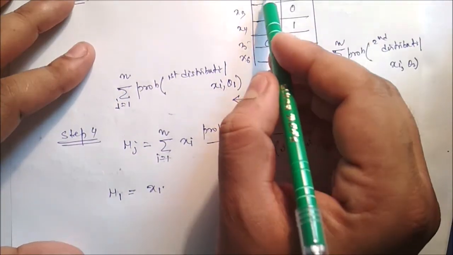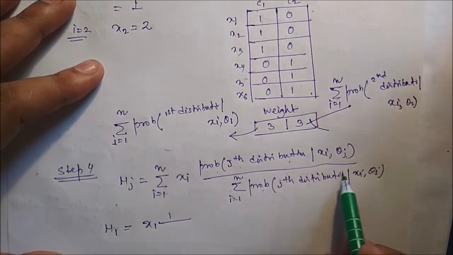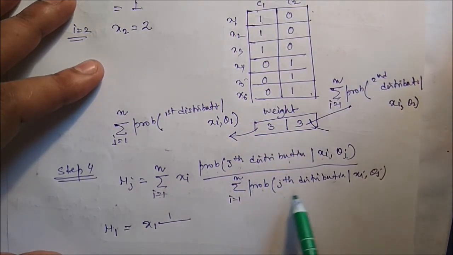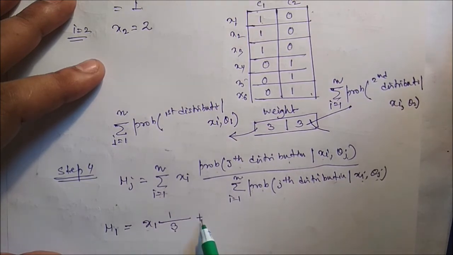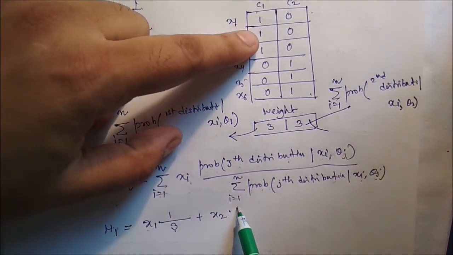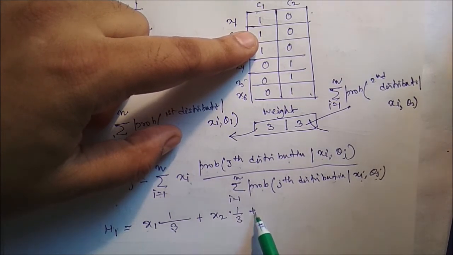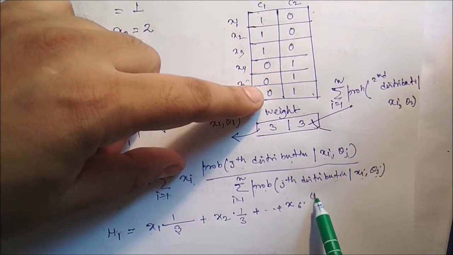So it is 1, divided by the addition of all, the summation of jth distribution given xi and theta j, so it is 3. So x1 into 1 by 3 plus x2 into similarly 1 by 3, and up to x6 into 0 by 3.